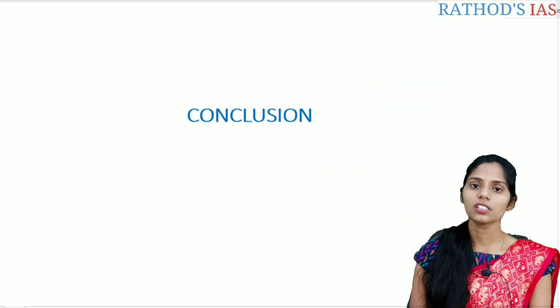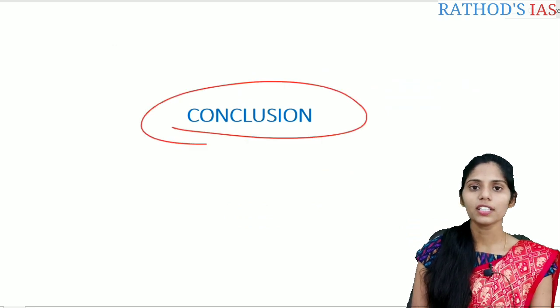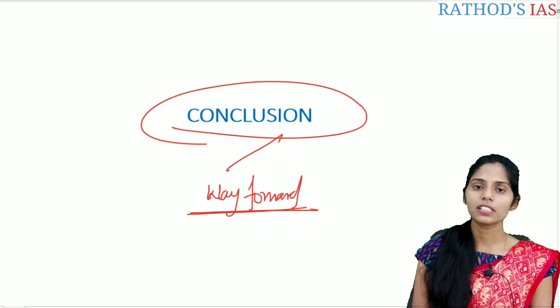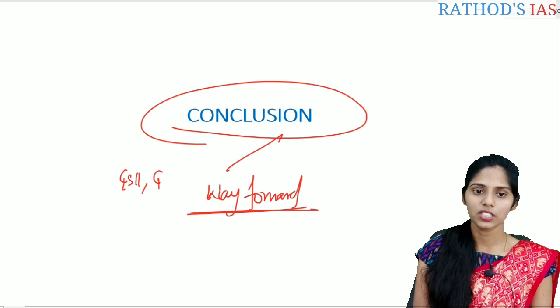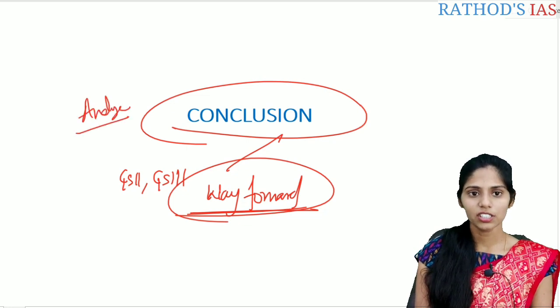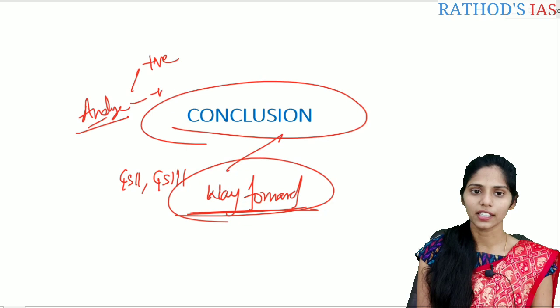And let us see the conclusion. The conclusion is very, very important. We can write it in 2 ways. First one is the way forward. Whenever you are addressing the questions of GS2 and GS3, you can go for this way forward. For example, if you are writing an analyze question, you have to write about the positives and negatives, correct?